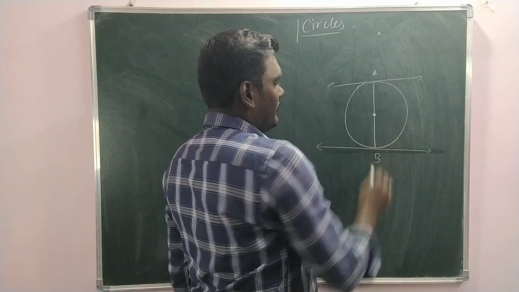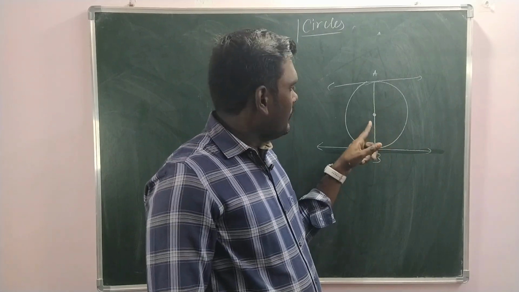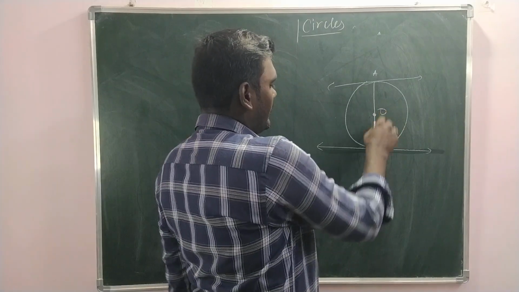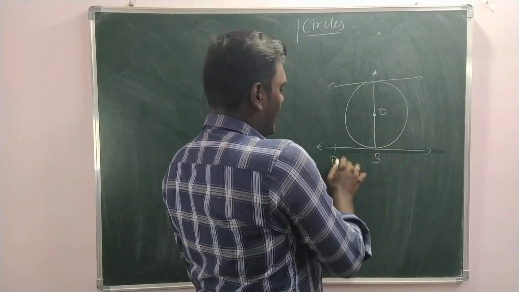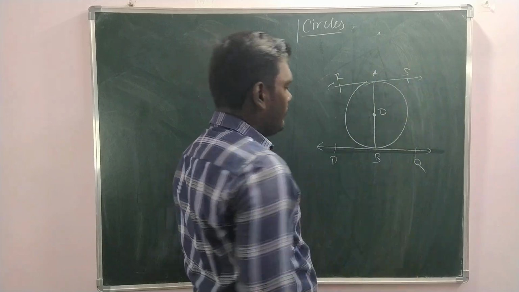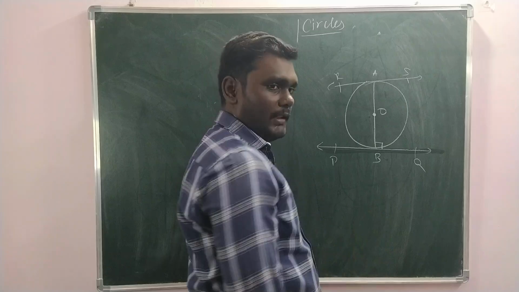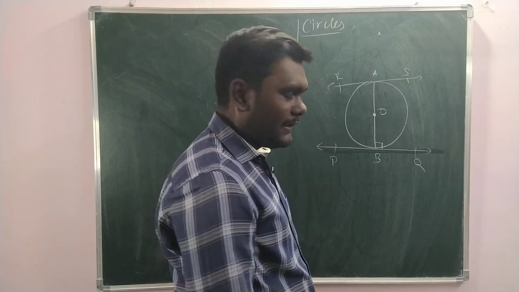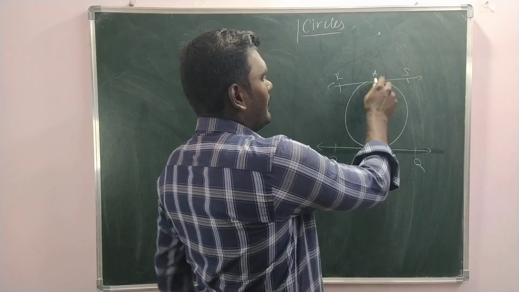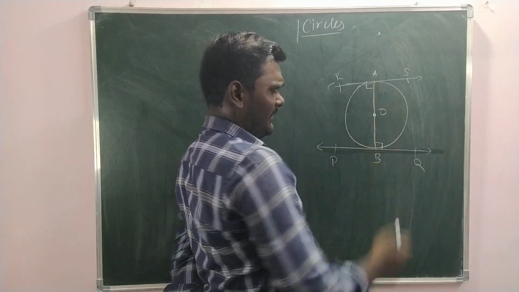Simply apply theorem 10.1 here. So OB is the radius and this is a tangent. We name it as PQ and this will be RS. So this is the radius, this is the tangent. Here we have 90 degrees, because the radius is perpendicular to the tangent. Likewise here also, this is the radius and this is a tangent. Here we have 90 degrees.